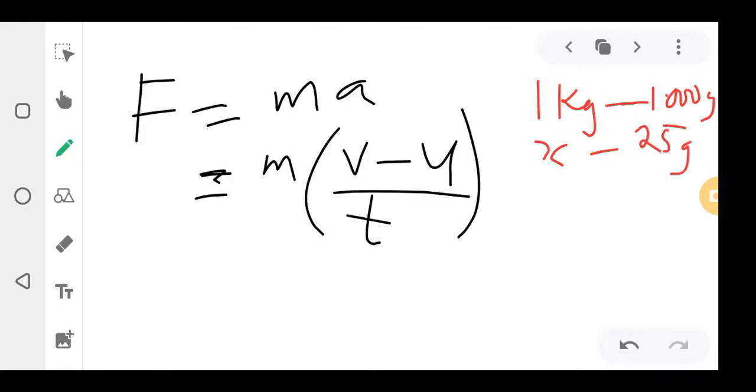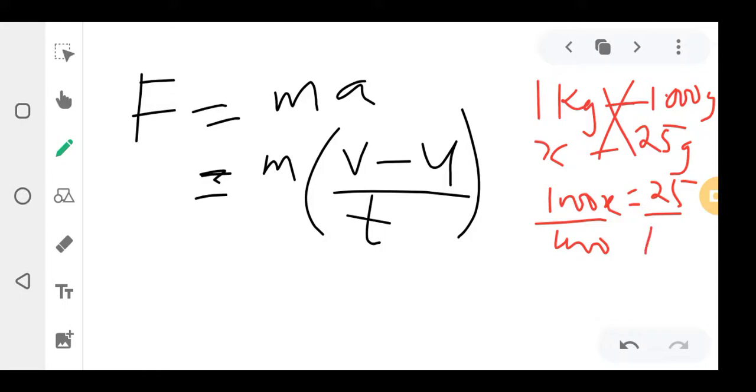So you cross multiply that. It will give you 1000x is equal to 25. You divide both sides by 1000. I think you know this. I'm just doing it to help you. So x is going to be equal to 25 divided by 1000, which is 0.25. So you don't use 25 grams because the SI unit for mass is kg. So it will be 0.25 kgs. Okay? So that's the one I'll use here.